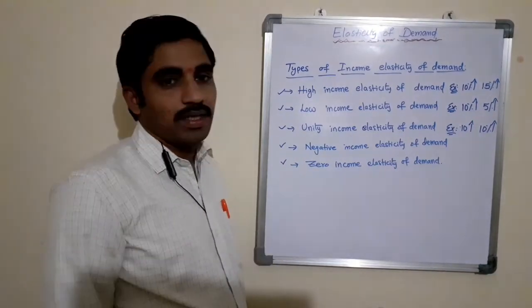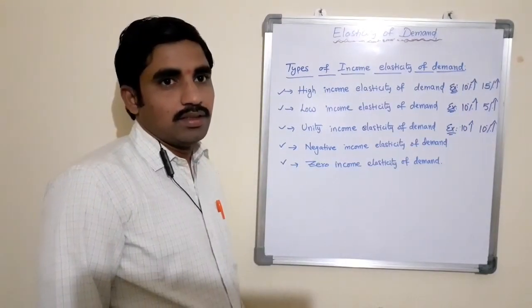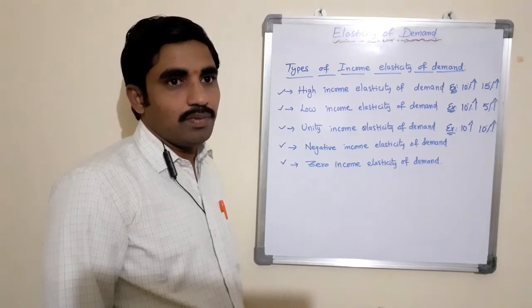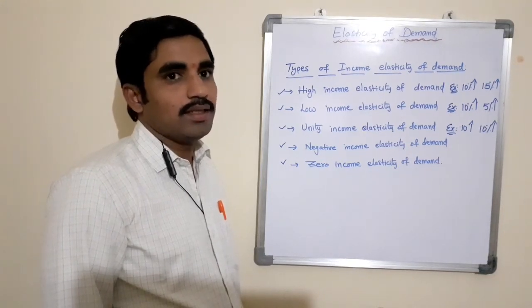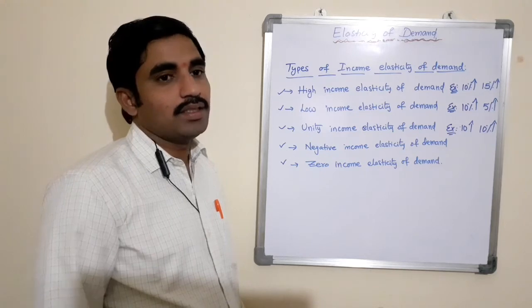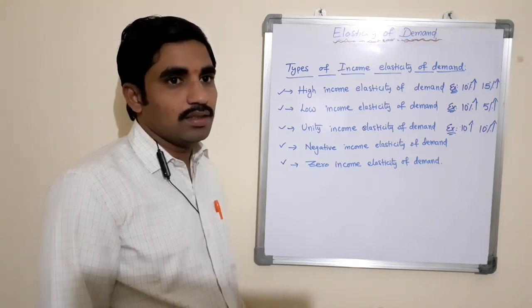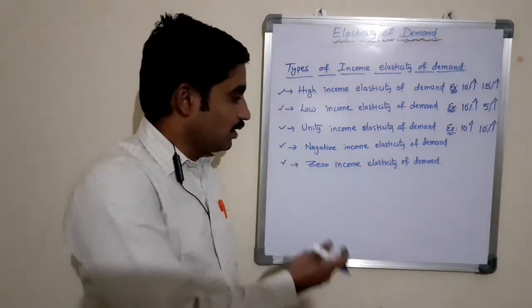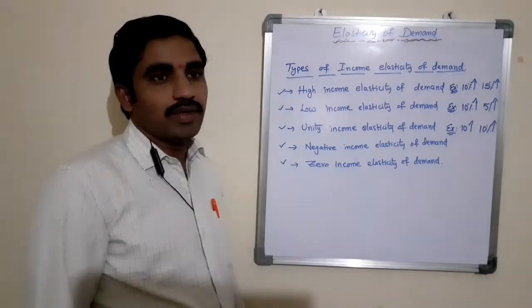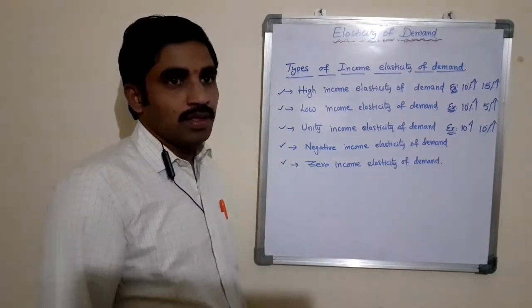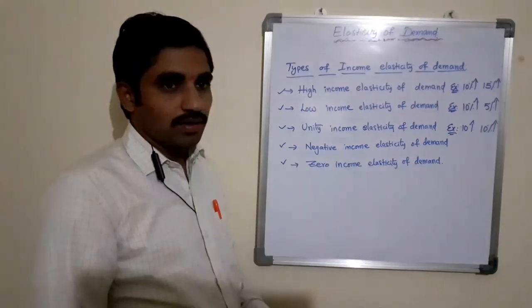Then zero income elasticity of demand. This shows that quantity bought is constant regardless of changes in income. Whether there is increase or decrease in income, there is no change in the quantity demand of a commodity, which is said to be zero income elasticity of demand.